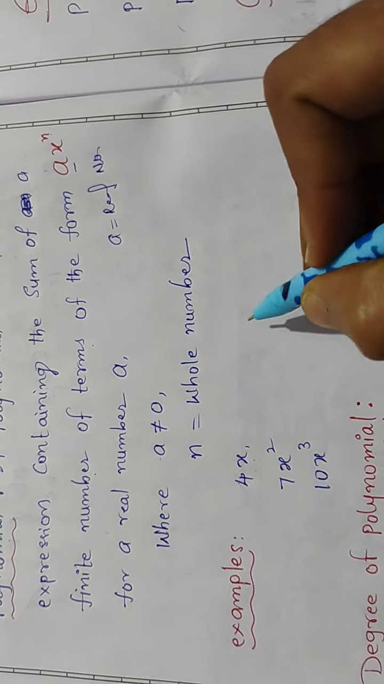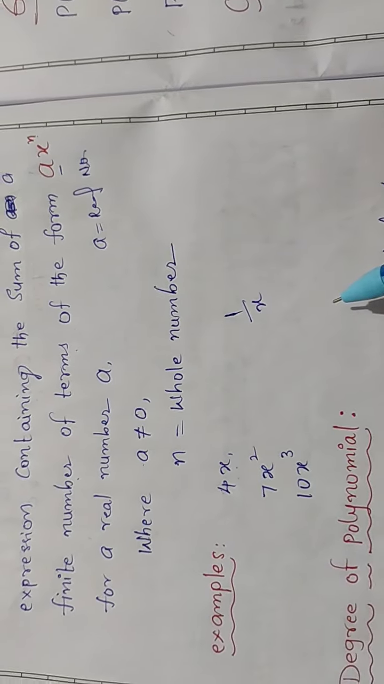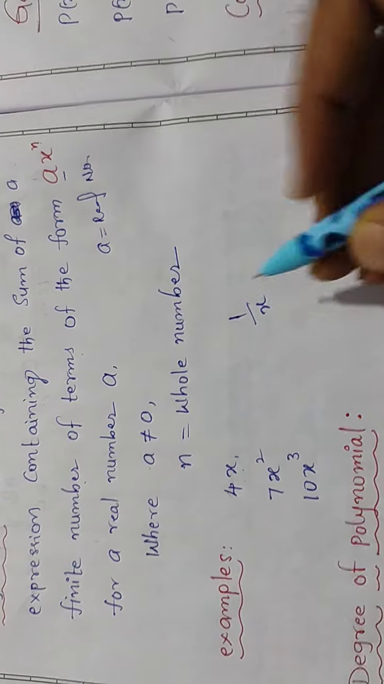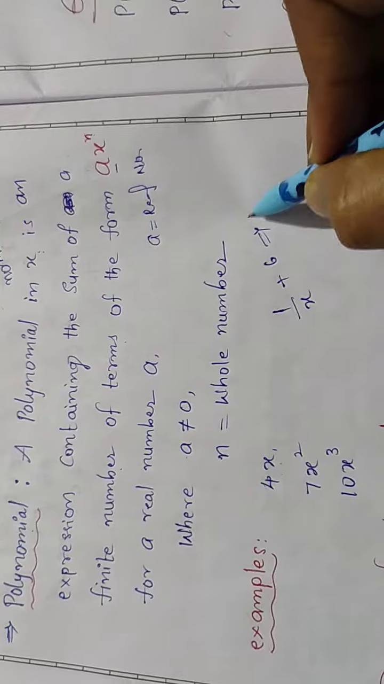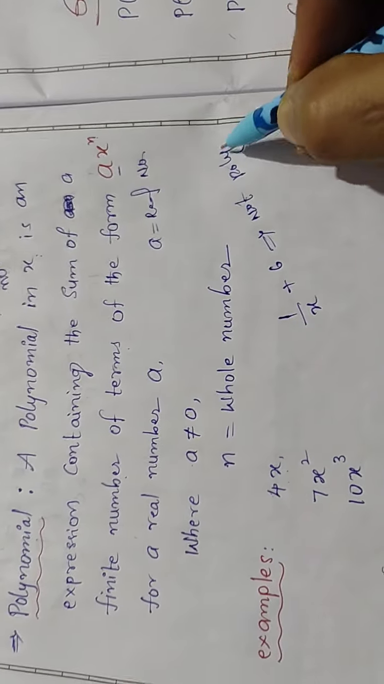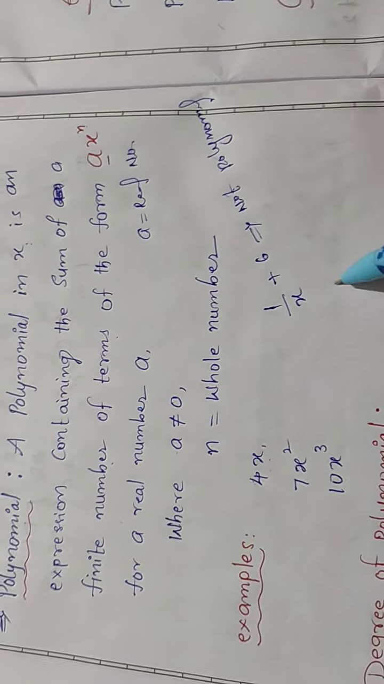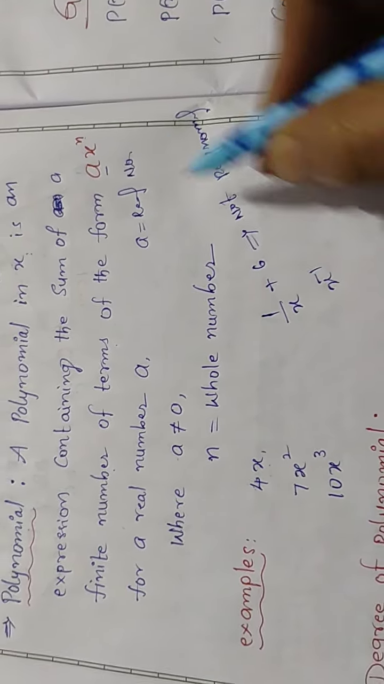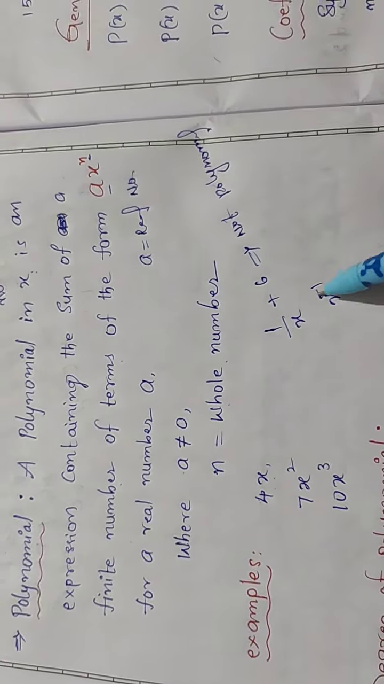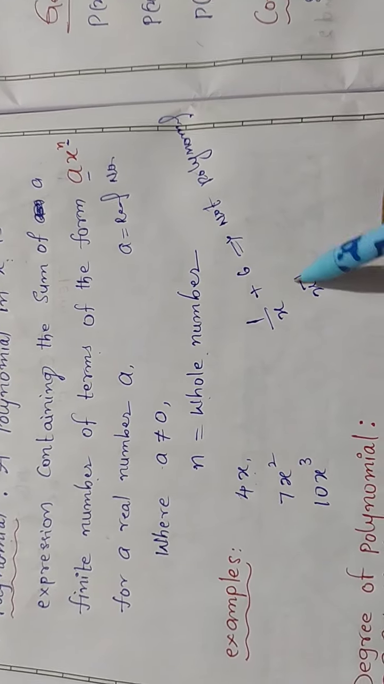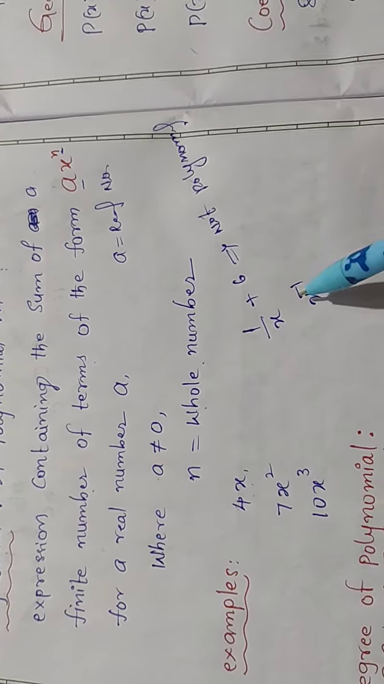We can also tell when it is not a polynomial. For example, 1 by x. In case 1 by x, it is not a polynomial. For example, 1 by x plus 6, this is not a polynomial. Why is it not a polynomial? Here it is x power minus 1. We already discussed that here x power is n, and n is a whole number. Here it is negative, so it is not a polynomial. It is a negative power. It should be a non-negative power.